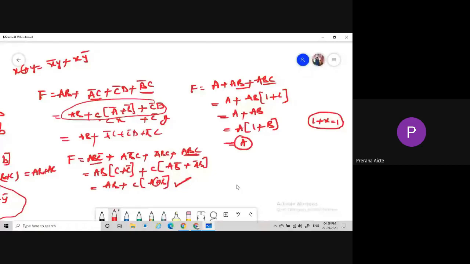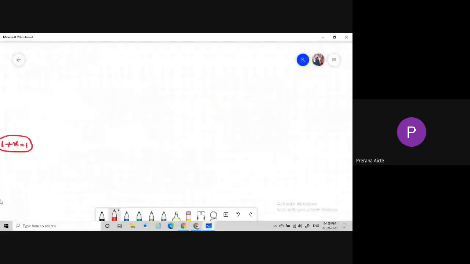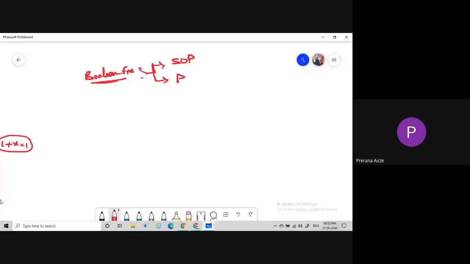Then coming to the Boolean functions. There are two types of Boolean functions. One is sum of products, and another is product of sums. An example of sum of products is AB plus BC plus CA, and an example of product of sums is (A plus B) into (B plus C) into (C plus A).